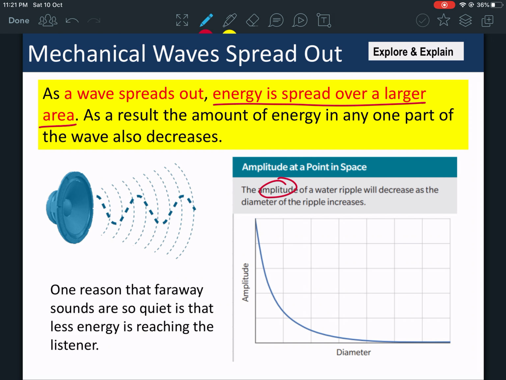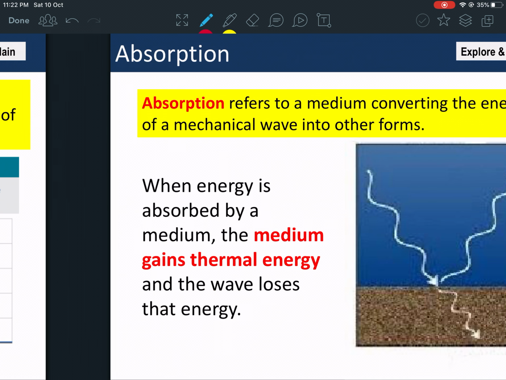If this is a speaker and you are standing here, and your friend is standing here, who will hear a higher volume? Your friend standing here, number one, will hear better than number two, because number two is standing further away. When a sound wave travels, the further away it travels, the lower the amplitude becomes, the lower its energy becomes, and this is why if you're standing further away, the volume becomes lower. Why? Because the amplitude is becoming lower.